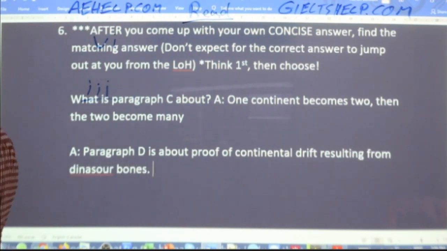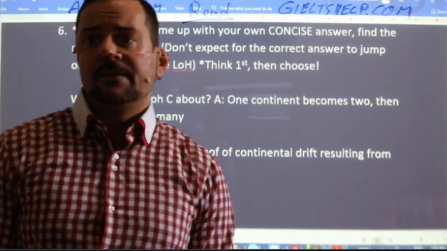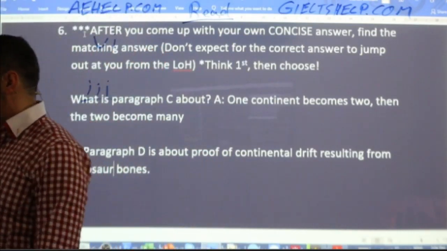Okay? All right. Hemon says fossil evidence of the theory. Yeah, so fossil evidence, right?